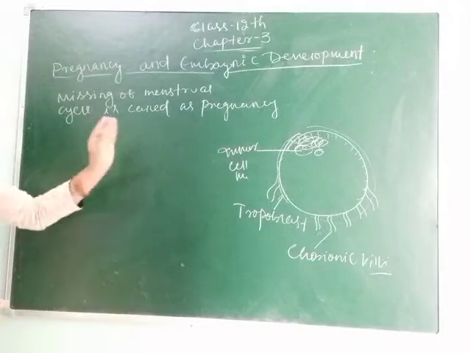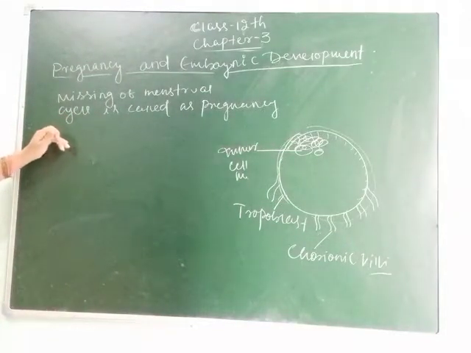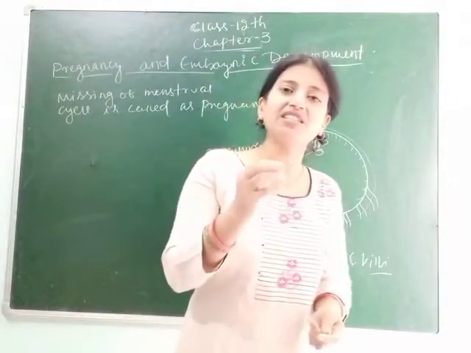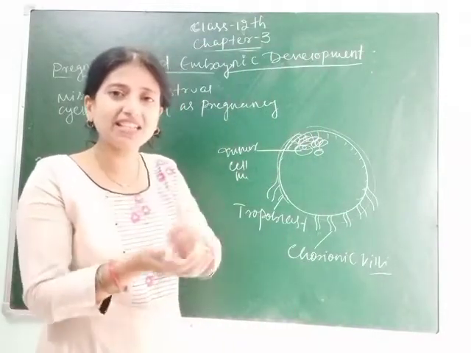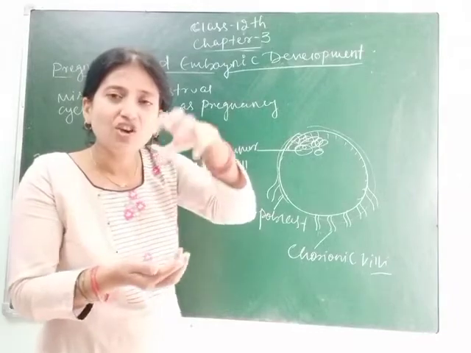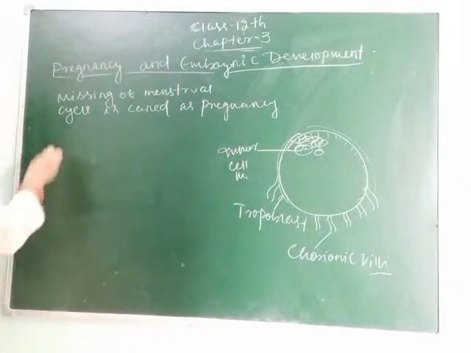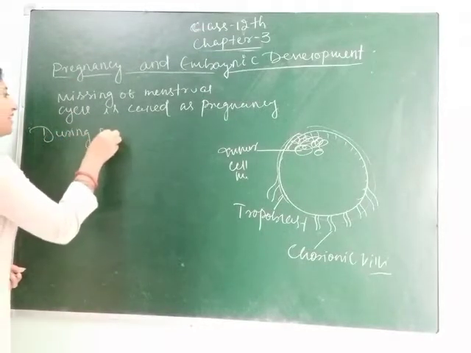So students, here you can understand what processes occur at the time of pregnancy. During pregnancy, the placenta plays the important role, as the embryo gets attached to it.